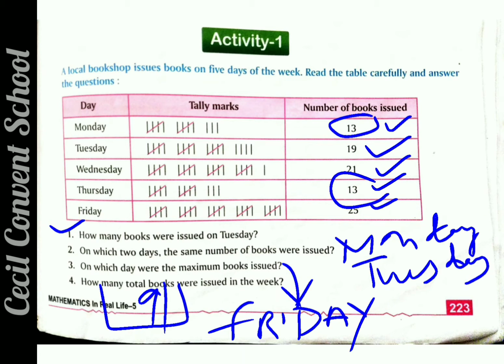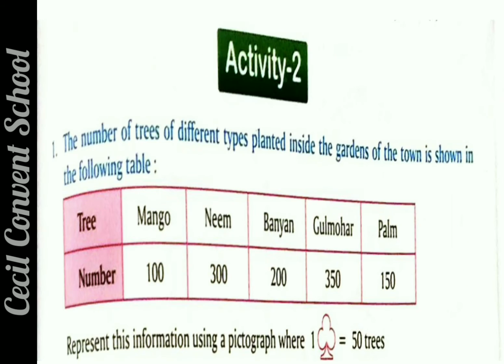Now after this, students, we do activity 2. In activity 2 also we do 2 questions, first and second, because the third question is totally the same as the first and second. So see how we do question number 1 and 2. Firstly, see question number 1. The number of trees of different types planted inside the garden of a town is shown in the following table. See, there are the tree names and how many plants of each tree are grown in the garden. They have said that you have to represent this information using a pictograph, and one tree equals 50 trees.